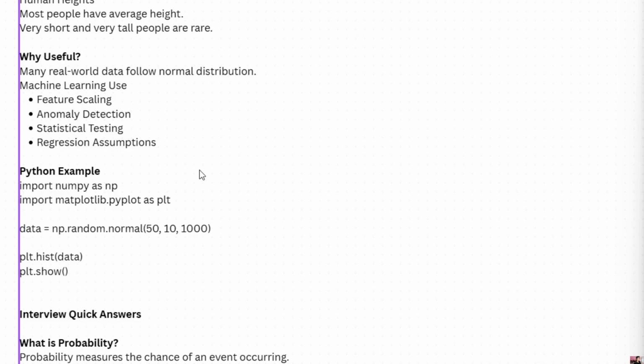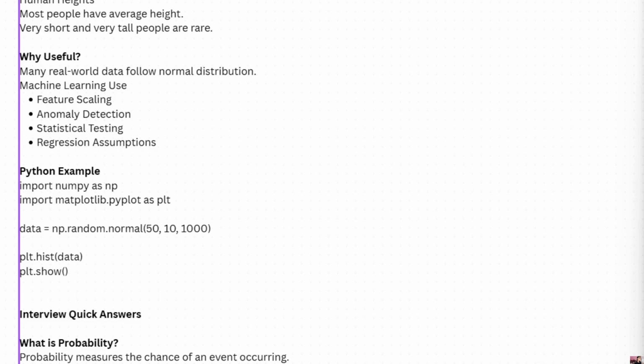And statistical testing is used in hypothesis testing, confidence intervals, and Z test. I'm also going to do one video on hypothesis testing, confidence intervals, and Z test, because this is very important. The fourth one is regression. Linear regression assumes residual errors are normally distributed.